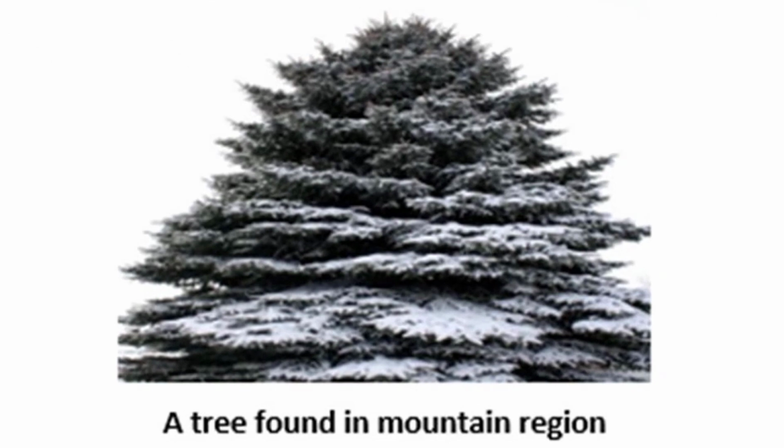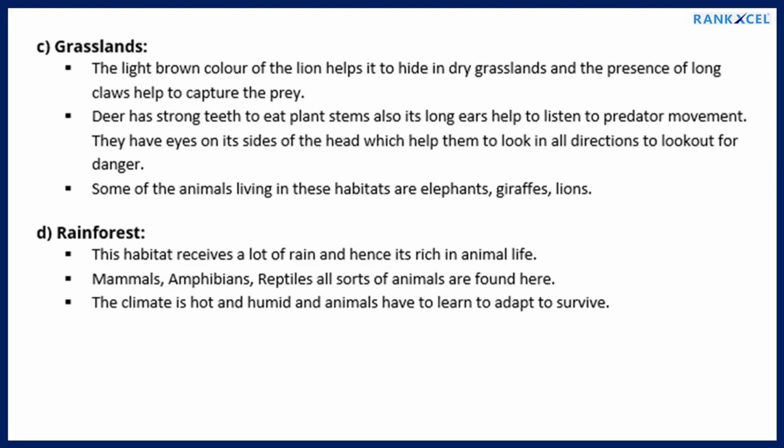Figure 3. A tree found in mountain region. C. Grasslands. The light brown color of the lion helps it to hide in dry grasslands, and the presence of long claws help to capture the prey. Deer has strong teeth to eat plant stems, also its long ears help to listen to predator movement. They have eyes on the sides of the head which help them to look in all directions to look out for danger. Some of the animals living in these habitats are elephants, giraffes, lions.